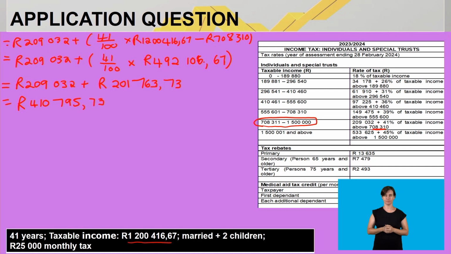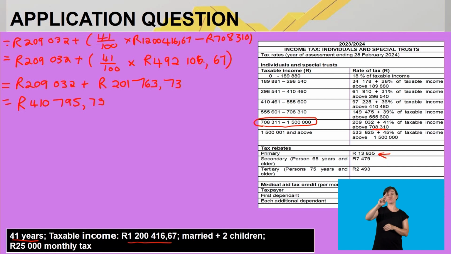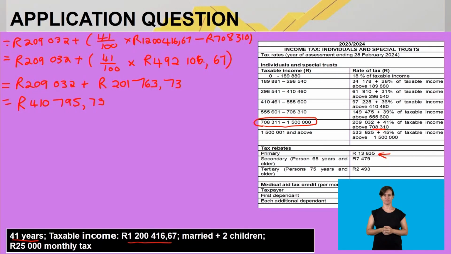Now there are other things that are important here. We said that he belongs to a medical aid scheme, so that must be taken into account. But also remember, he's 41 years old, so Mr. Watson qualifies for the primary rebate based on his age. We agree, because he's younger than 65 years. A rebate, like I've indicated, is a discount. So thereafter I say minus my primary rebate, and the primary rebate is 13,635 rand.